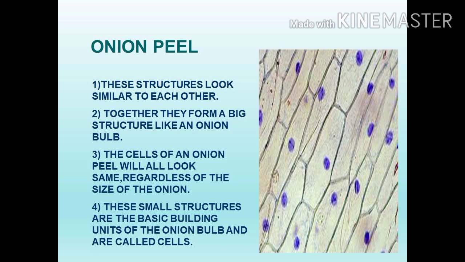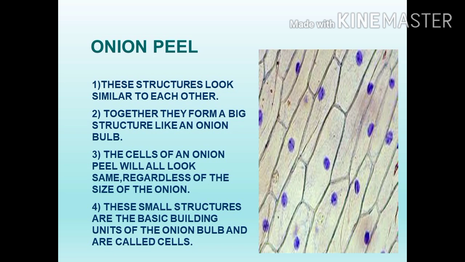The cells of an onion peel will all look the same regardless of the size of the onion. Size may be bigger or smaller, that is not a problem. But the cells of the onion peel will all look alike. These small structures are the basic building units of the onion bulb and are called cells.